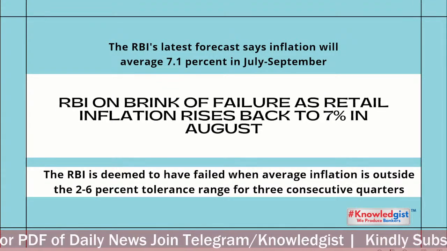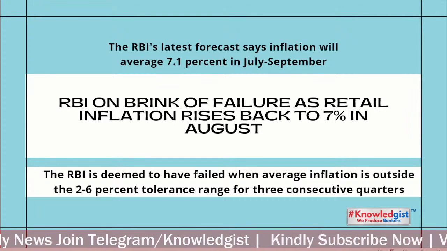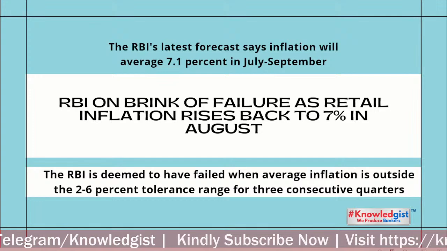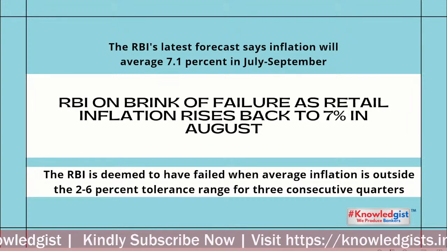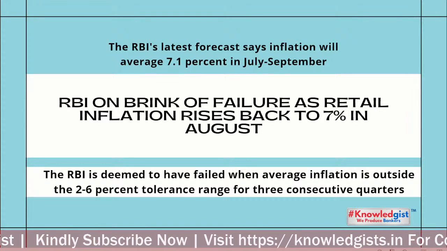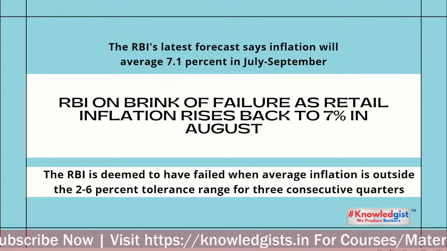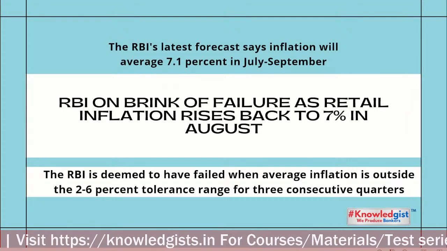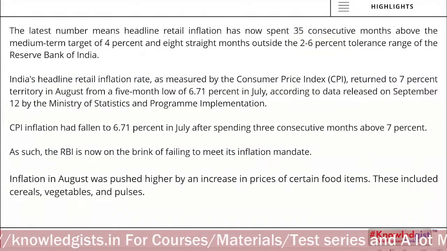RBI's latest forecast says inflation will average 7.1 percent in July to September. So you know that yesterday you got our inflation numbers. We updated you. What is the number? RBI on brink of failure as retail inflation rises again to 7 percent in August. Last month it was 6.7 percent. Now it has gone to 7 percent. The RBI's target is 2 to 6 percent.